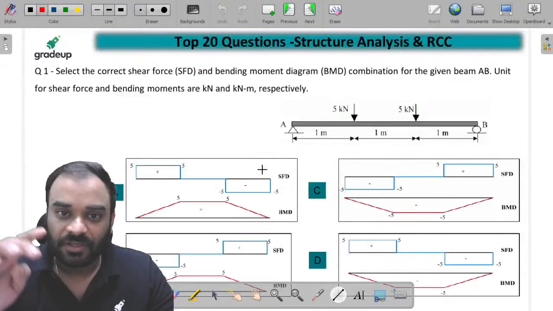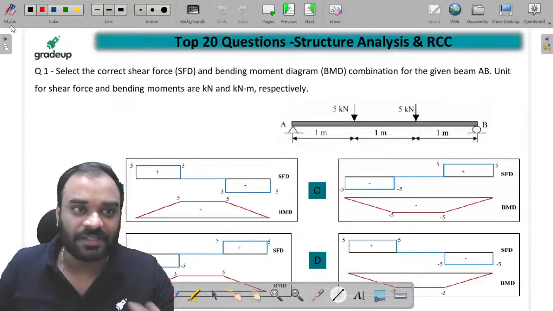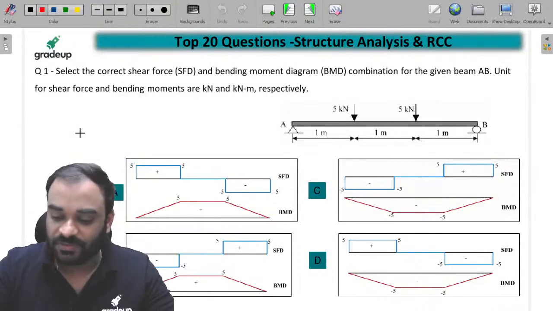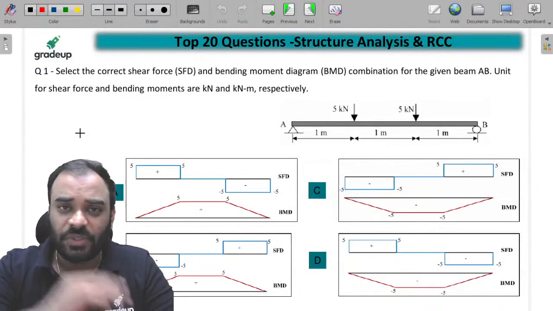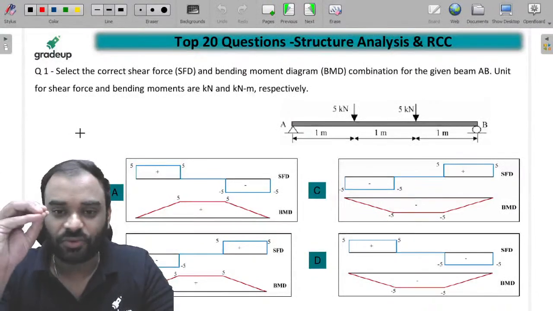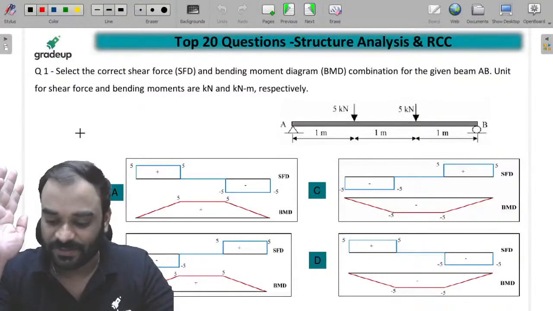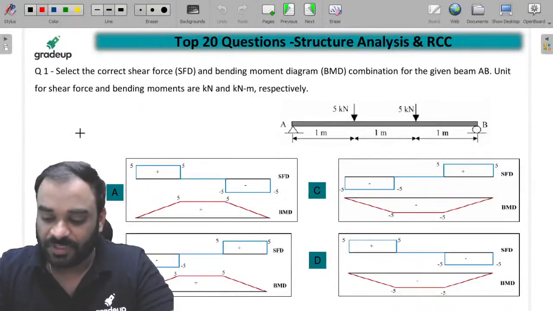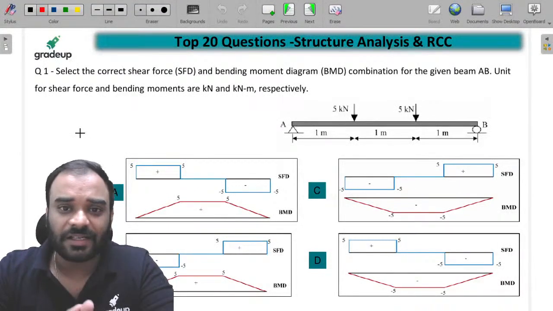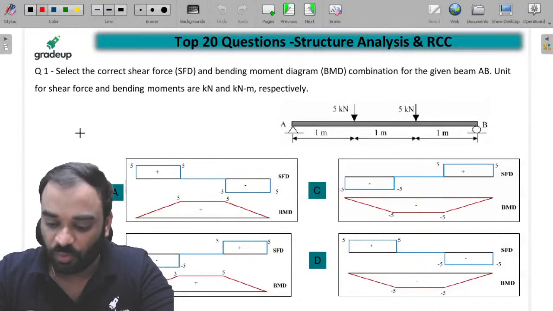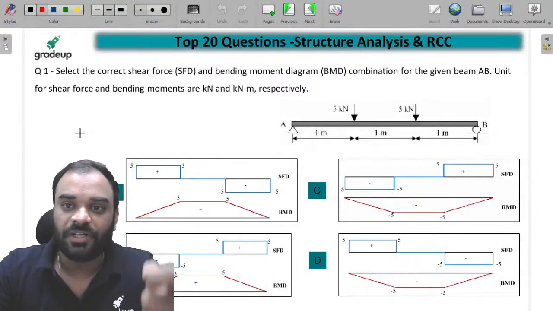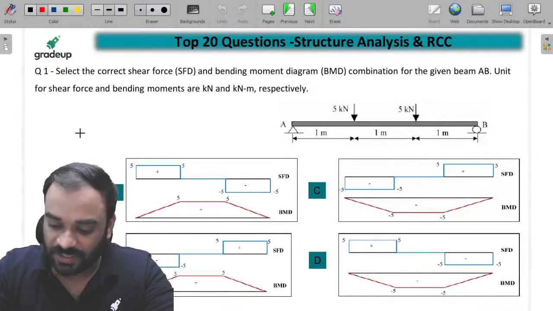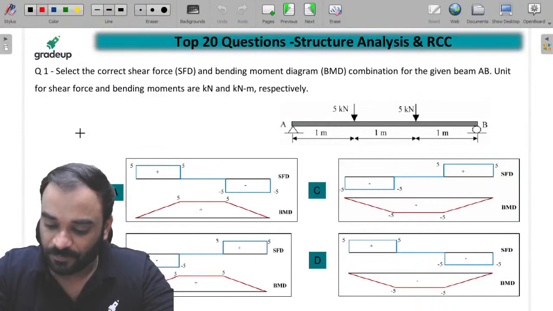So this is the first question in front of you, and it is a very simple question. Just see this one and let me know whether you are able to solve it or not. बस थोड़ा सा बच्चों दिमाग लगाना है, you will get the answer. Tell me the answer in the comment box, all of you. This is question number 1. You have to just find the SFD and BMD for this particular structure. SFD और BMD बताना है बच्चों इस particular structure के लिए क्या होगा, right?